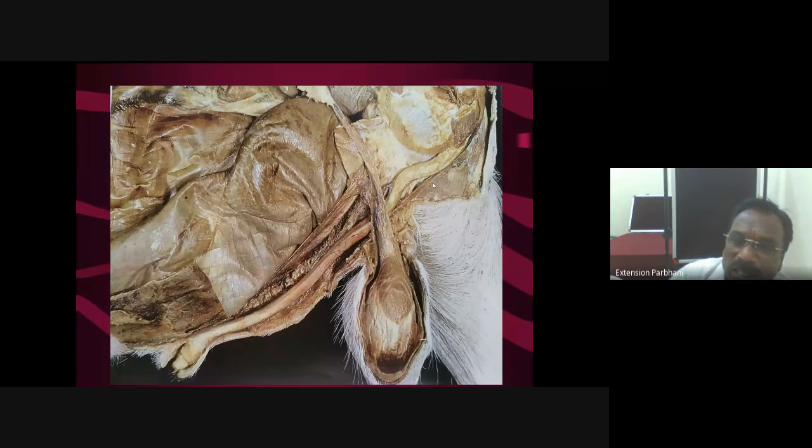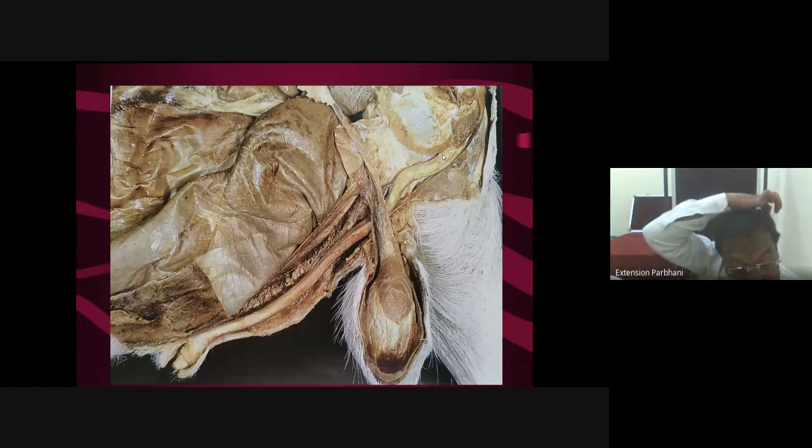Generally, you will find the blockage in this region. Here there is the sigmoid flexure, the S-shaped curve, which is located post-scrotally. That's why there are generally chances of formation of stone or calculus. That's why a post-scrotal incision is given on the ventral aspect of the abdomen behind the scrotum, because of the location of the sigmoid flexure, where there are chances of obstruction. And for this, pudendal nerve block is used.